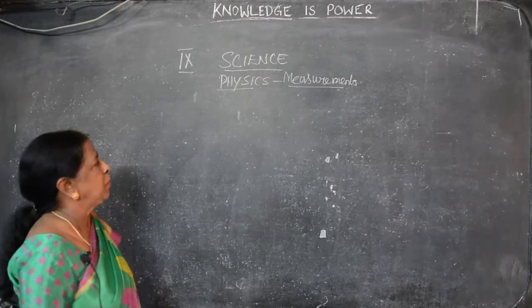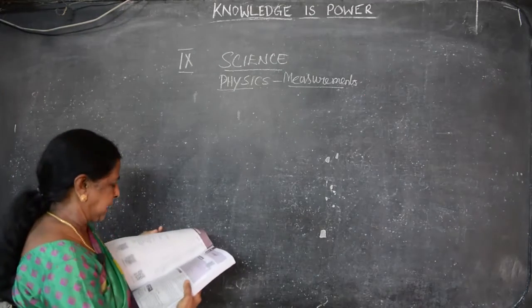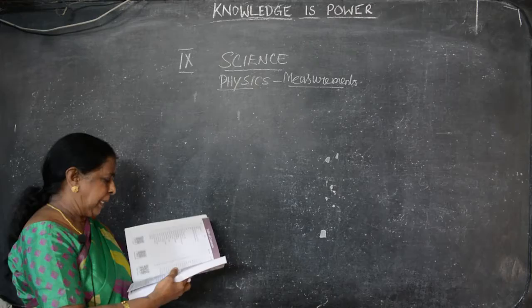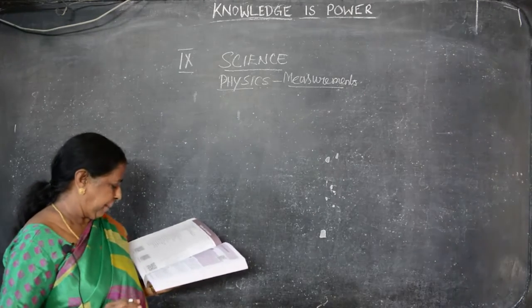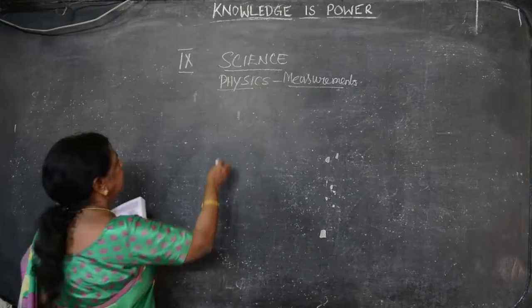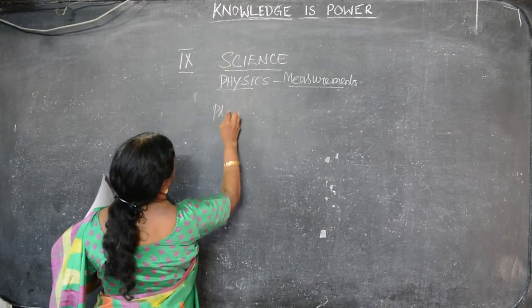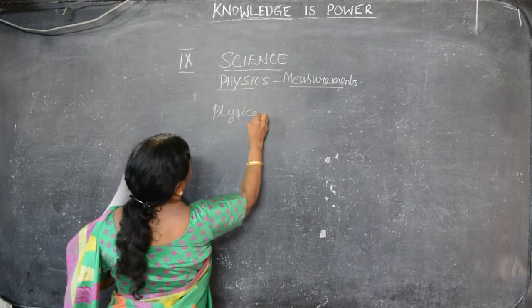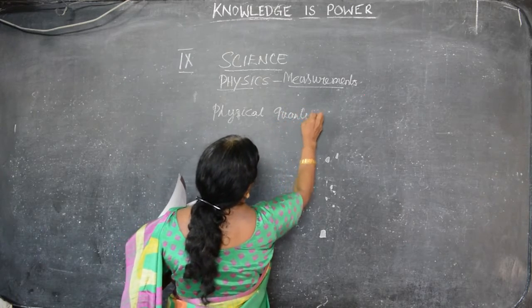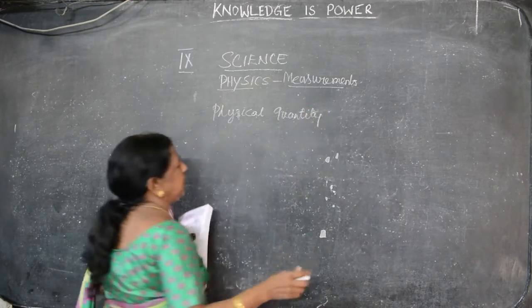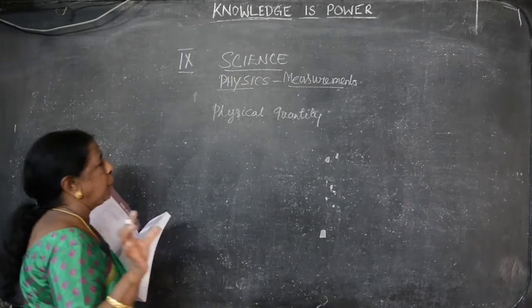Measurements. So, what is measurement? It is the basis of all important scientific study. First we have to say physical quantity. Quantity means how much we are getting.